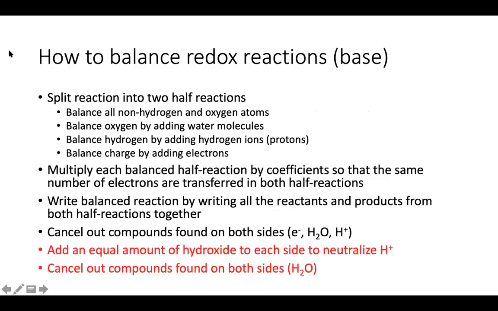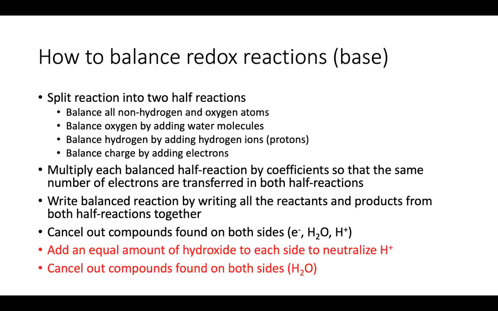Okay, and we'll go through an example when problems are released, but how do we balance redox reactions? Remember, we have to split them into our 2 half reactions. Once we have our 2 half reactions, we're going to balance all of our non-hydrogen and non-oxygen atoms. Typically that will be your atom that changes in oxidation number, and you often don't need to balance it.